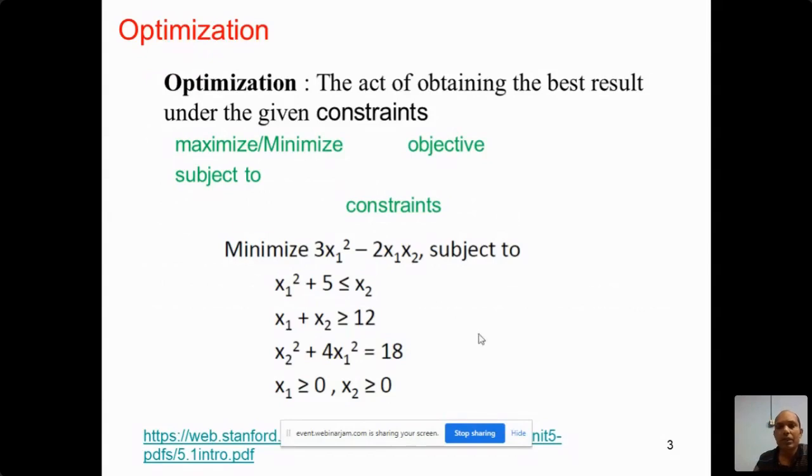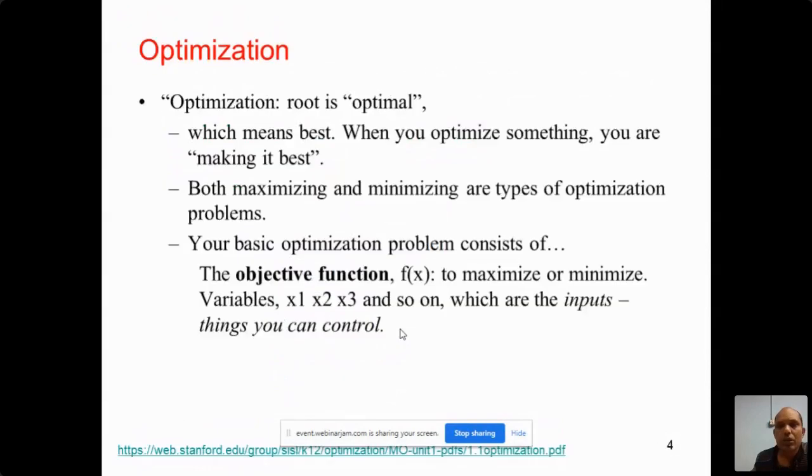Here you can see we have a function and we try to minimize it, but we have certain constraints over the different variables x1 and x2. Here is an equality constraint, and these two are inequality constraints. This is the optimization problem.